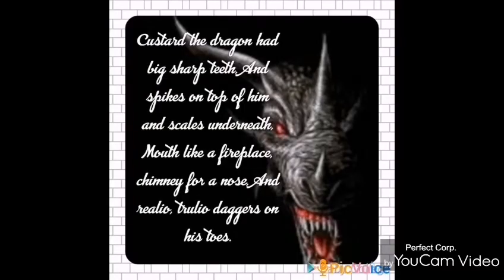Custard the dragon had big sharp teeth and spikes on top of him and scales underneath, mouth like a fireplace, chimney for a nose, and realo trulo daggers on his toes.